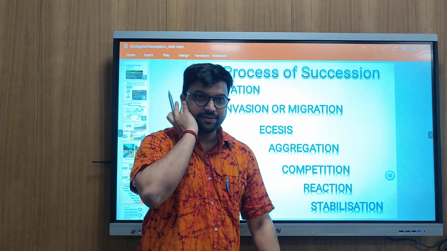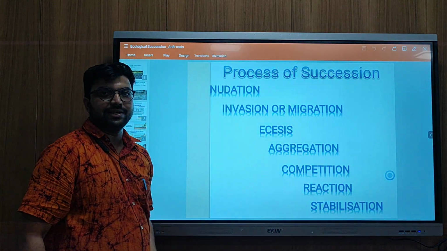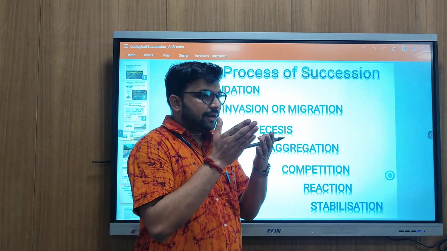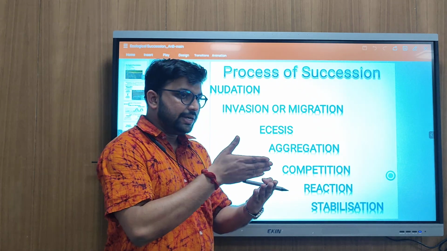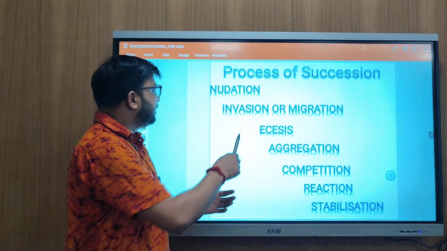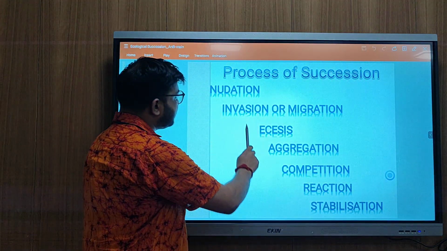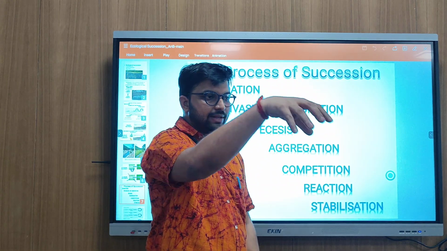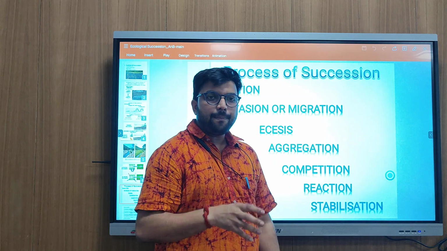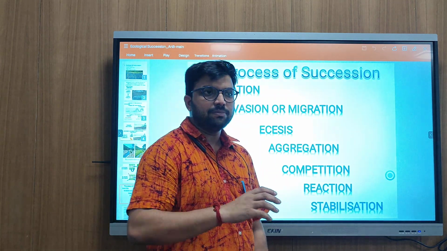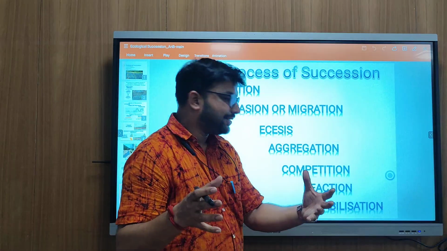Next, the process of succession. It is divided into these substages. The first one is nudation. What is nudation? If nature wants to start a new community, the land must first be bare or new. So nudation is the first process. The second is invasion or migration: first we have to land there to establish life. Then ecesis, meaning proper establishment of life forms such as bacteria, lichens or biofilm. Then aggregation, where they colonize.